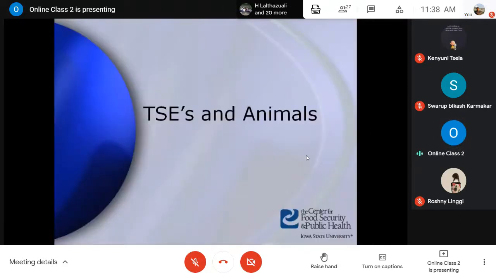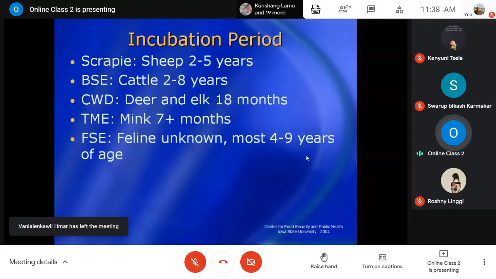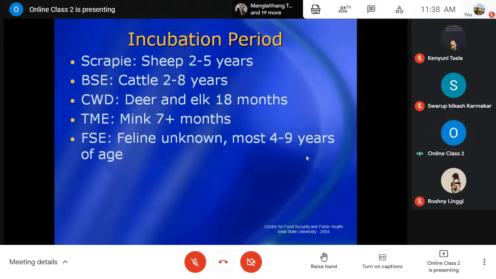Then in the animal population, as I have mentioned, there are different types of transmissible spongiform encephalopathies, but 3 are more important. Scrapie affects the sheep population, and the incubation period is 2 to 5 years. In bovine spongiform encephalopathy, or mad cow disease, it may be 2 to 8 years.